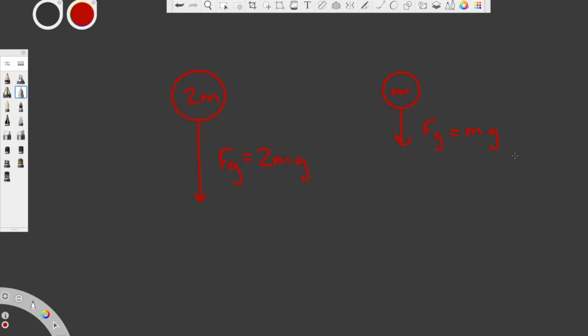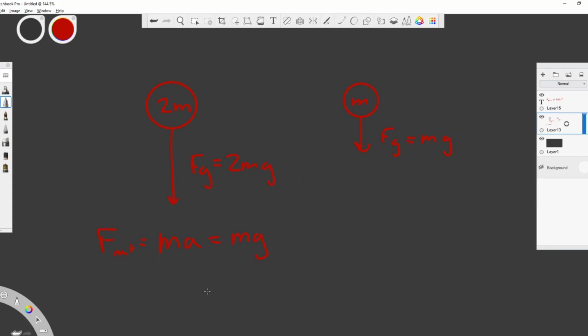So is that the end of the story? The apple with mass 2m will drop quicker because it's got the biggest net force? No, because of inertia. Newton's first law talks about how inertia resists the object's motion depending on how big it is. So if we look at this through the equations, ma, which is F net, should equal mg.